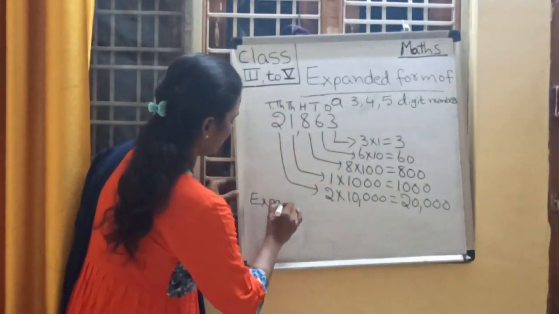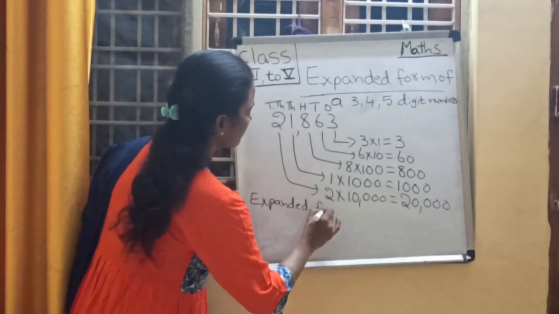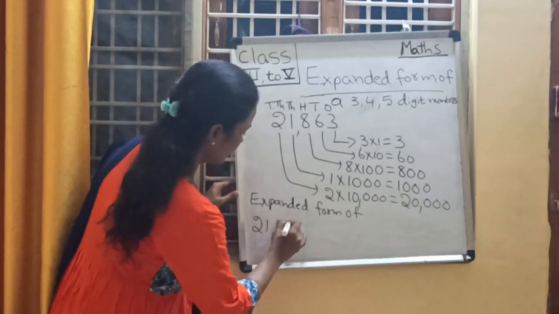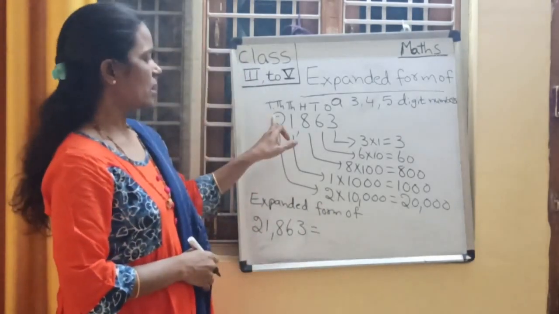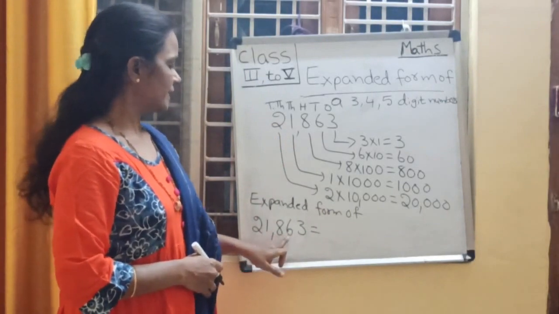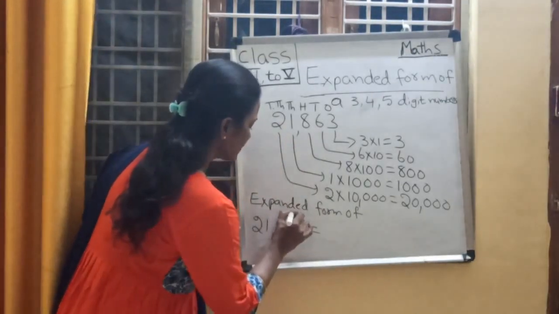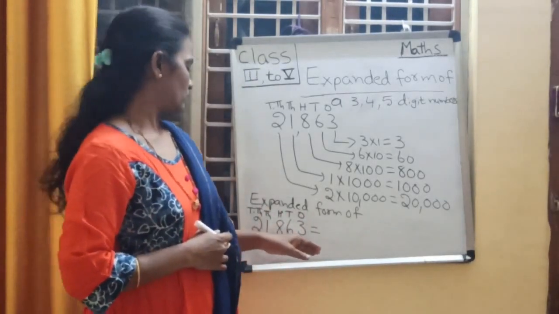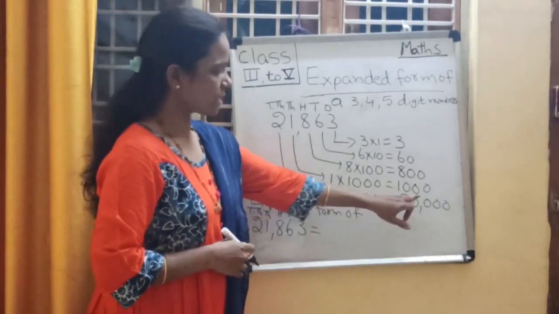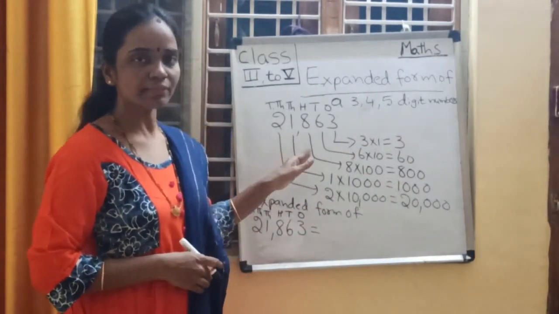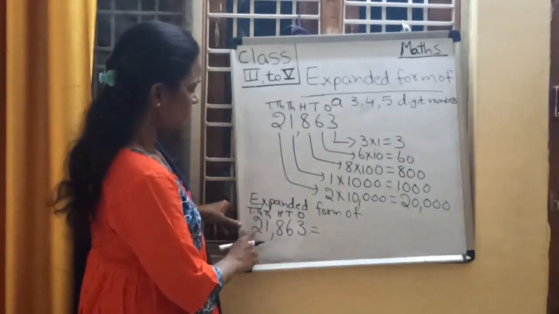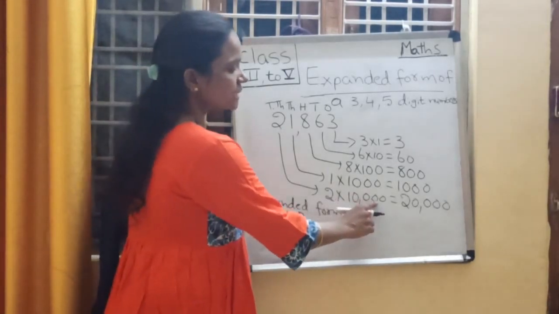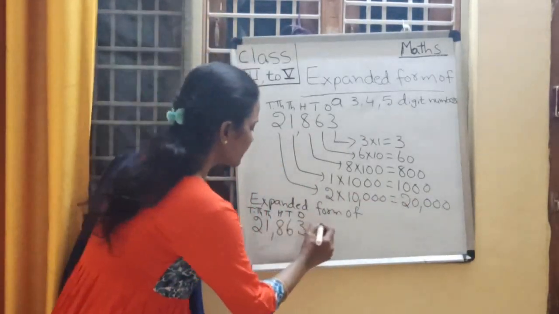Expanded form of 21,863. Ones place, tens place, hundreds place, thousands place and 10,000s place. So what is expanded form? We need to add all place values of the different digits in that number. So what is the place value of 2? 2 is in 10,000s place. So 2 into 10,000, 20,000. What is its place value?